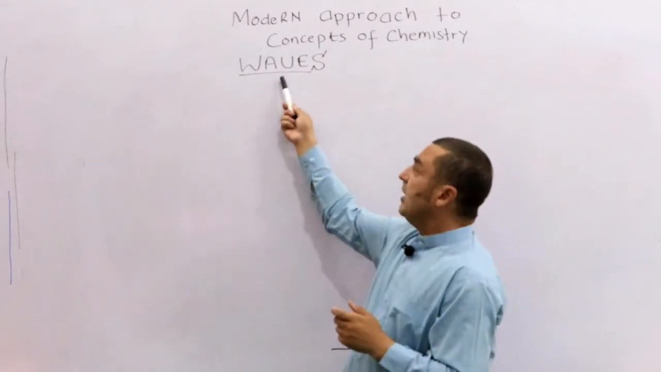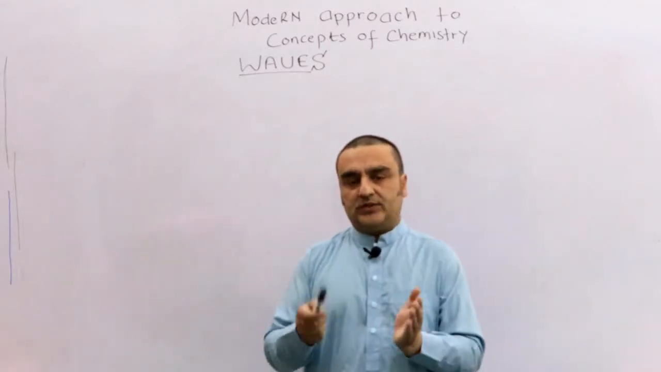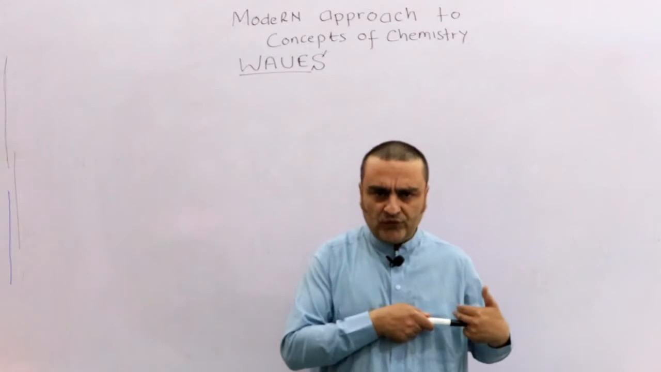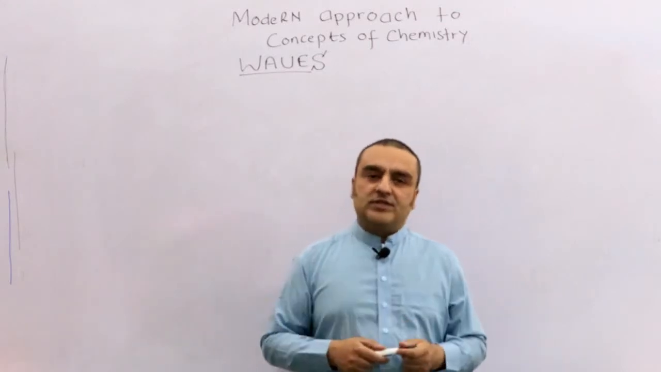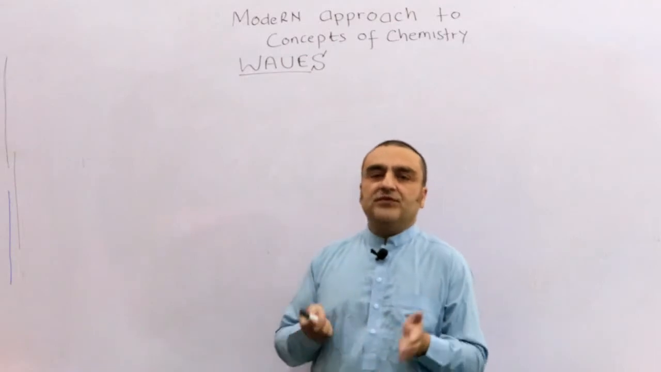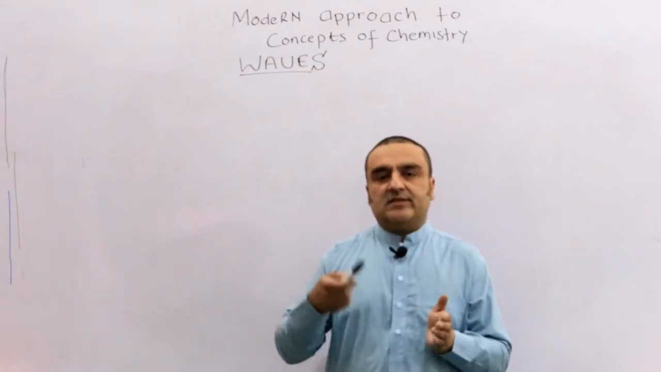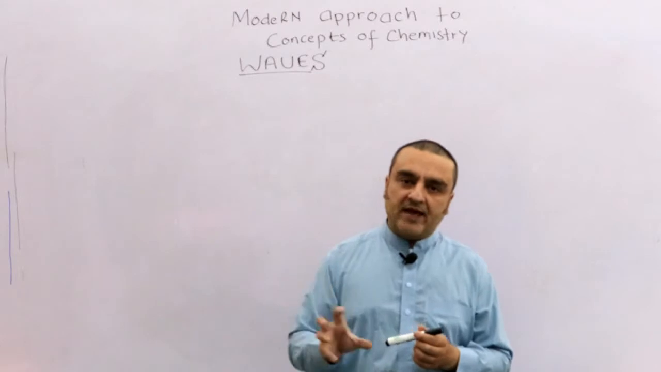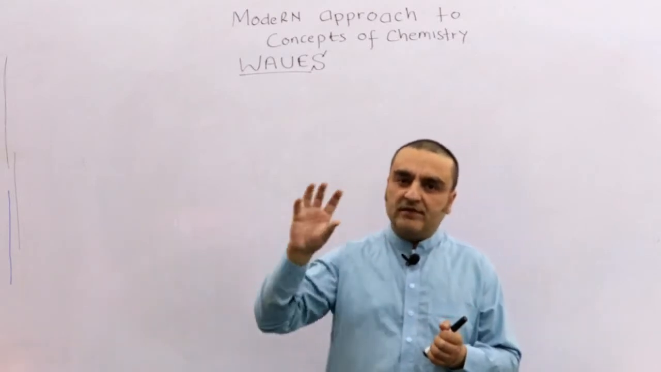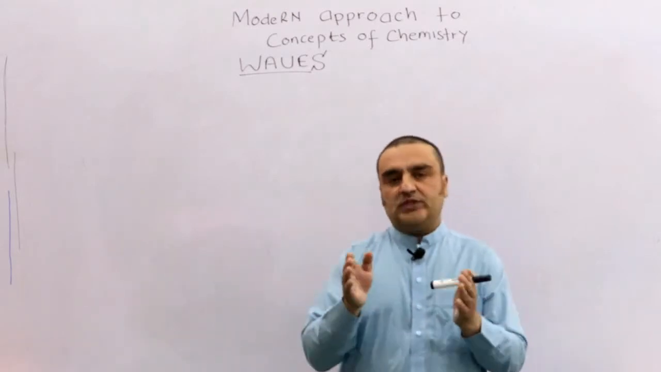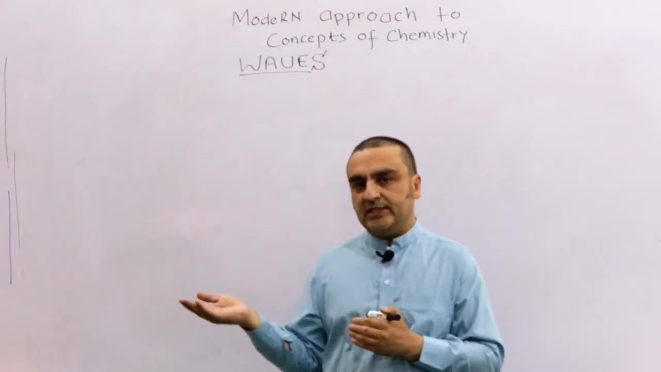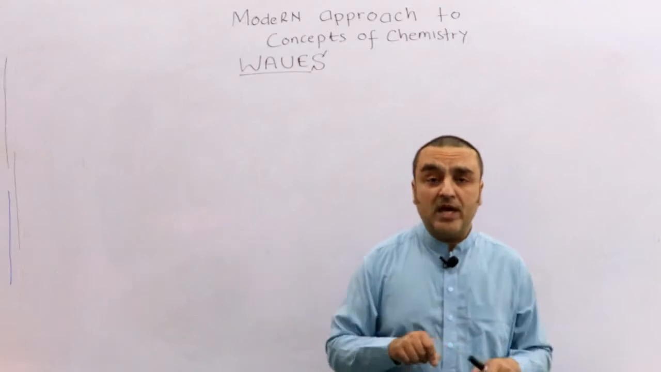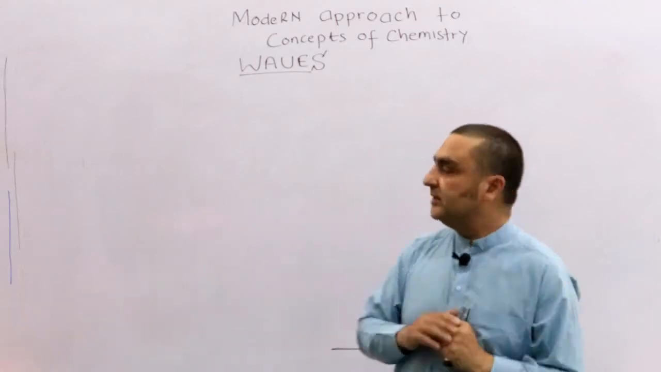Today we will be studying waves, what waves are and some properties of waves. But a question arises: why waves? Because we have heard that an electron in an atom behaves like waves. As you know, electrons have dual nature. It can behave like a particle, and it can also behave like a wave.